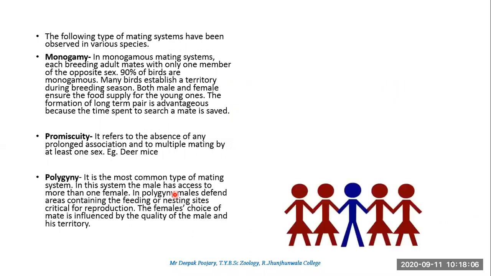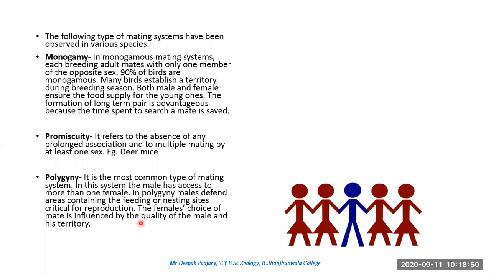Then the next behavior, polygyny. I think the image itself is very self-explanatory. Poly means many, gyne here means female, and this is the most common type of mating system. That is, one male has access to many females. So in polygyny, the male will defend the area which usually contains the nesting sites. The females will come down and nest, isn't it? So the male tends to defend those nesting areas so that other males don't come and take over his territory or take over the female.